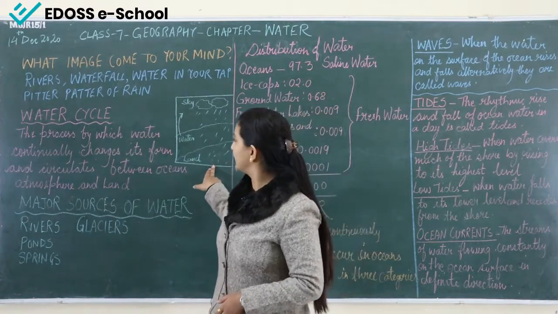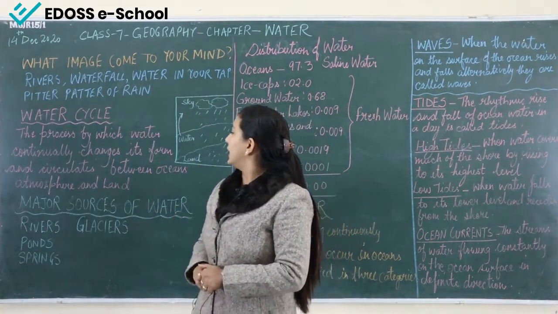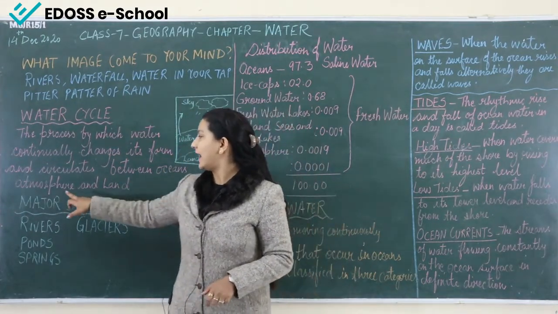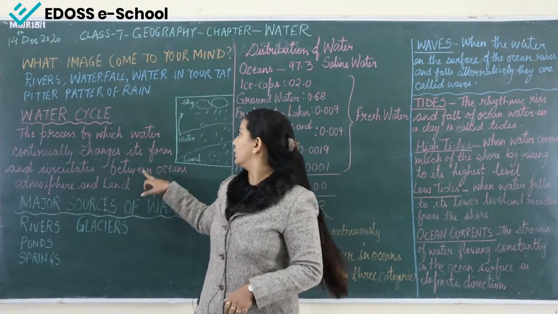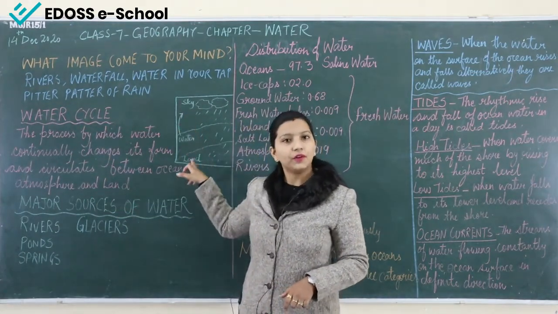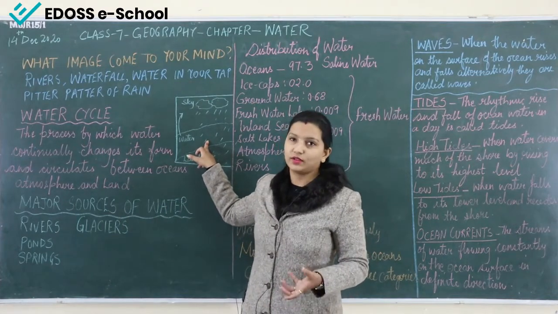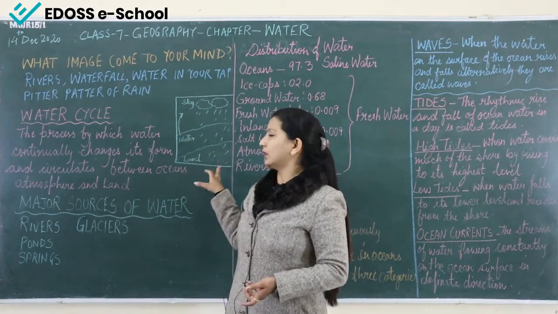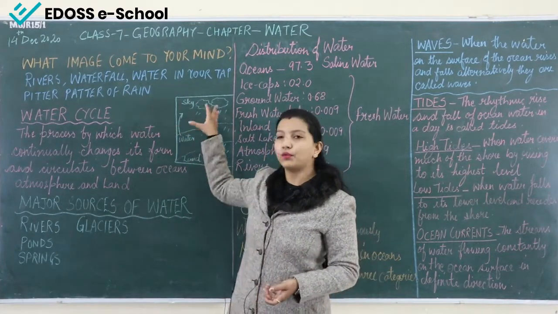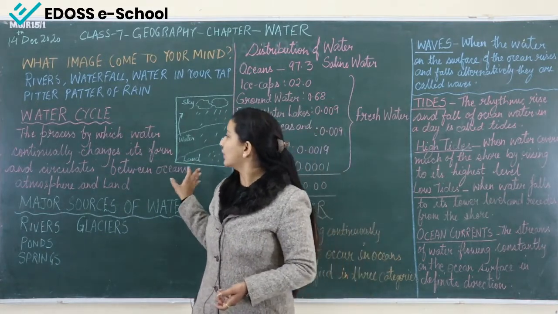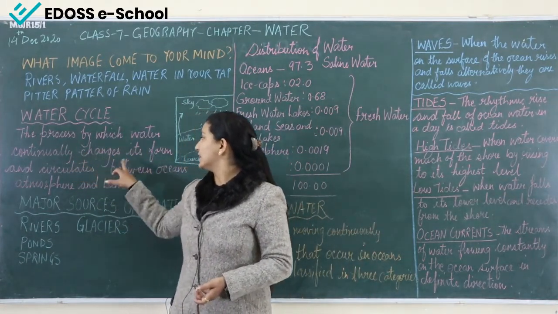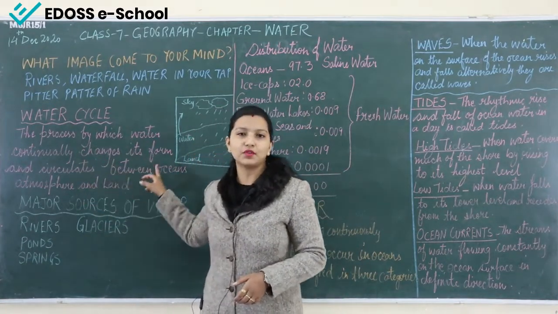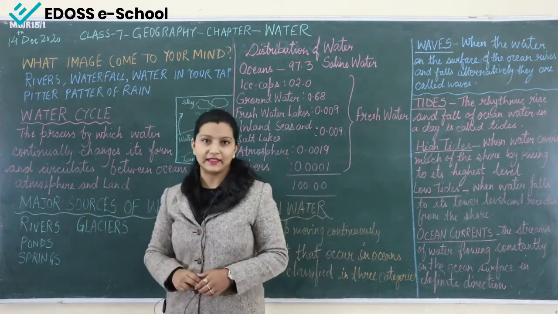So this process, the process by which water continually changes its form and circulates between oceans, atmosphere and land. We can see the circulation of water in different forms. When the water was in the ocean, it was in the form of liquid. When it evaporates, it is in the form of vapor. Again, when it is coming down, it is in the form of liquid. So we can see the different forms of water, right? The process by which water continually changes its form and circulates between ocean, atmosphere and land, this complete process is known as the water cycle.